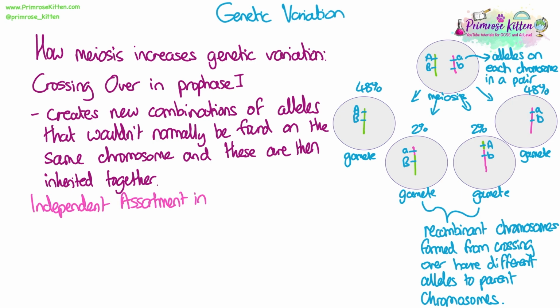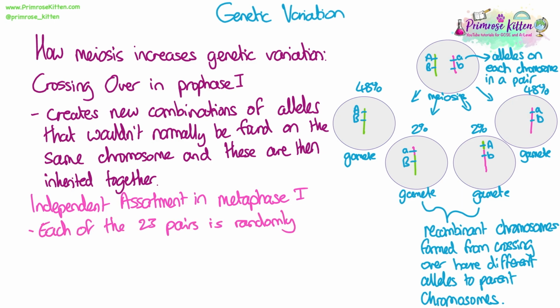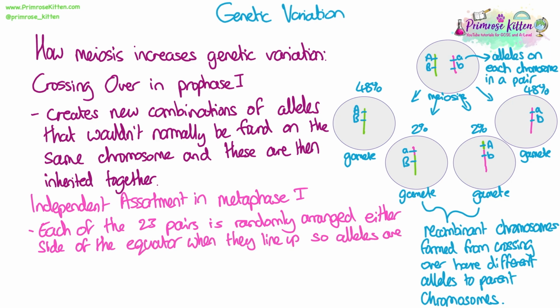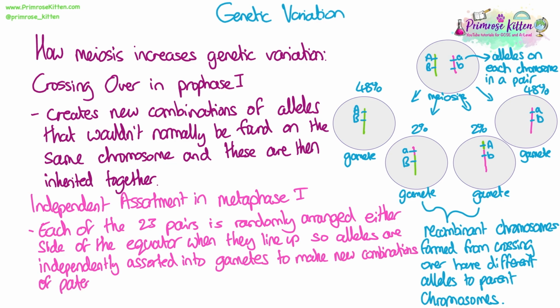Independent assortment in metaphase 1. This is where each of those 23 pairs is randomly arranged either side of the equator when they line up. So the maternal and the paternal chromosome in each pair goes either side of that equator line, and there's nothing to control how that happens. It's just random. This means that those chromosomes are independently assorted into gametes. So there's no link between them. They're independently taken at different sides into the gametes to make new combinations of maternal and paternal chromosomes.